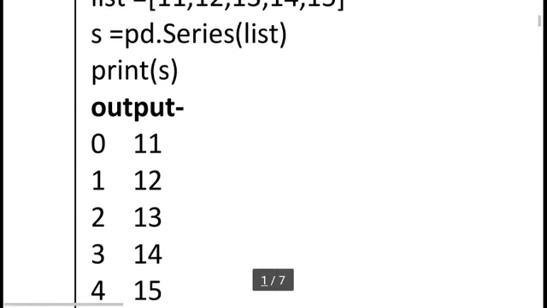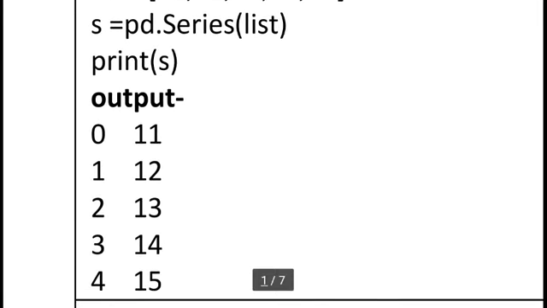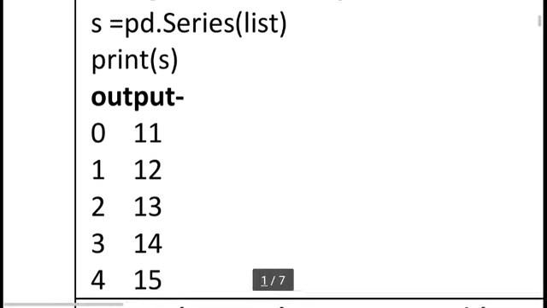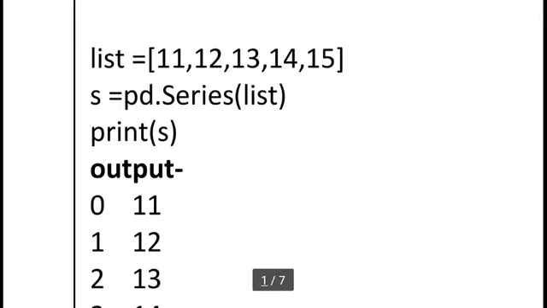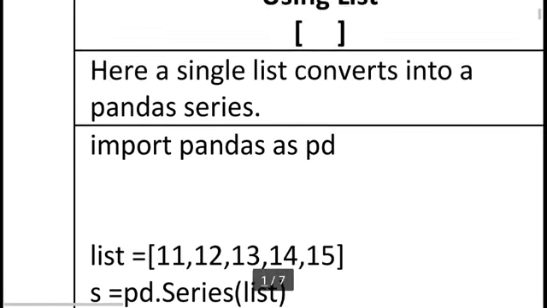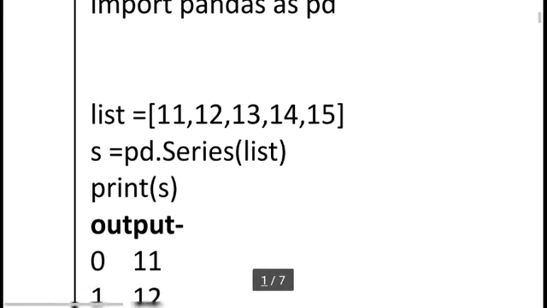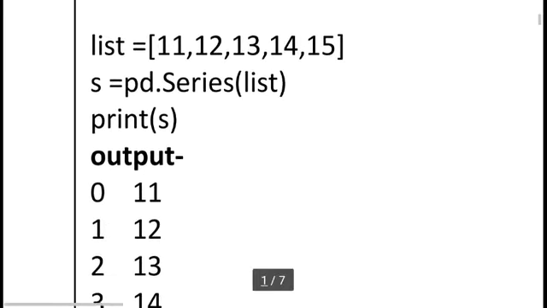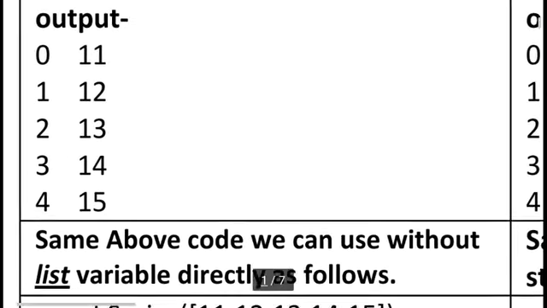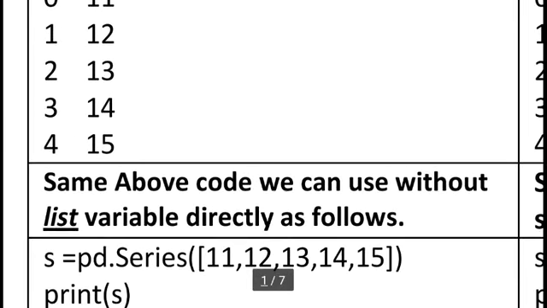You can see here first 0. 0 is our index. Always the index starts with 0. At index 0 the value is 11, at 1 it is 12, at 2 it is 13, at 3 it is 14 and at 4 it is 15. So using this list concept we can create a pandas series.